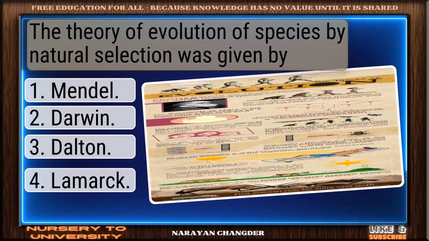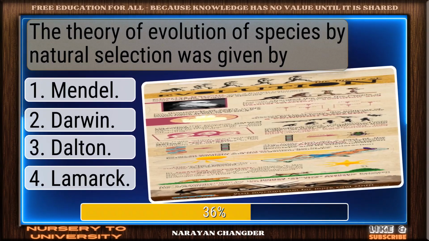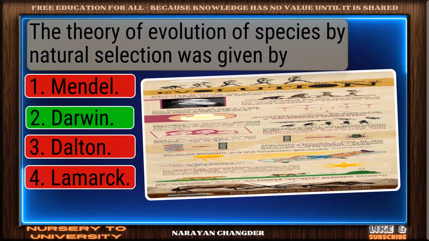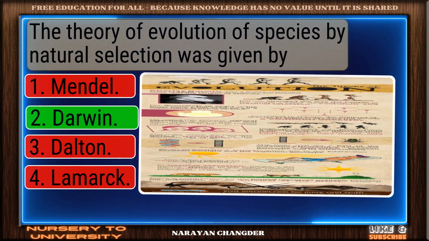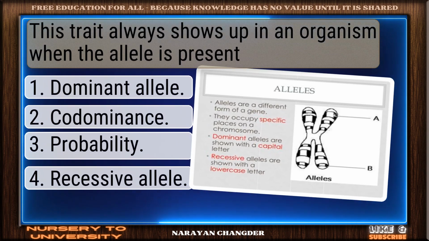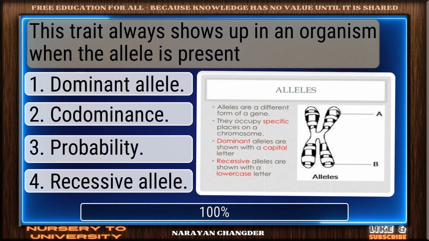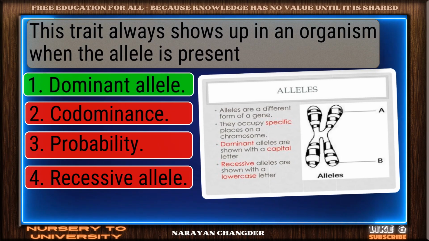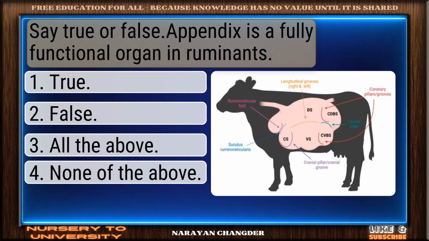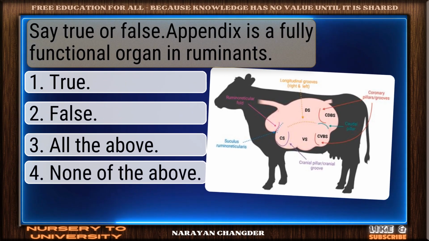The theory of evolution of species by natural selection was given by... Well reasoned. Darwin is correct. This trait always shows up in an organism when the allele is present. Excellent. Dominant allele is well reasoned. Say true or false. Appendix is a fully functional organ in ruminants.